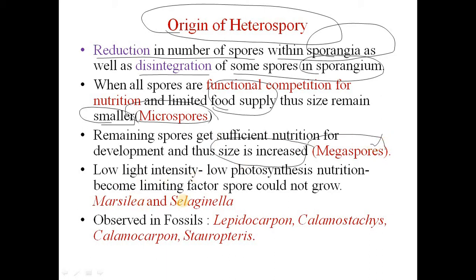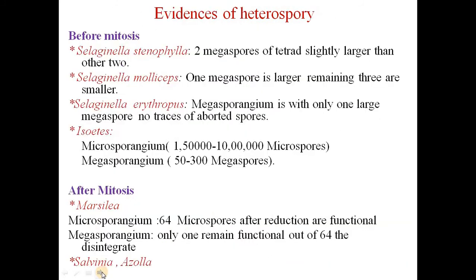In Marsilea and Selaginella, it has been observed that due to low light intensity, there is low photosynthesis, and that leads to low nutrition, and this is one of the limiting factors for the growth of the spore, and they could not grow. This is observed in fossils also, like Lepidocarpon, Calamostachys, Calamocarpon, Stauropteris. That means this heterospory is observed in fossils and did not originate only in pteridophytes.